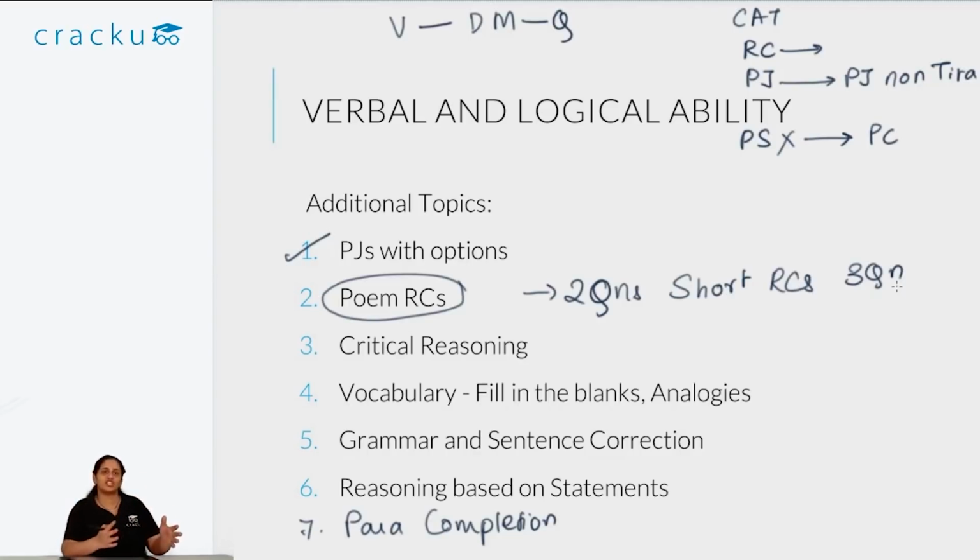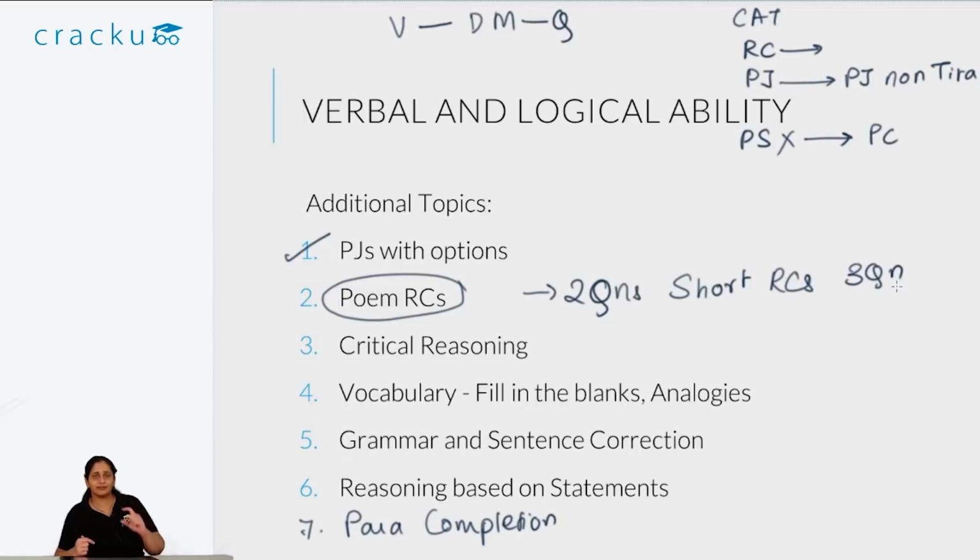The next biggest chunk is CR, that is critical reasoning. So in critical reasoning you will be given a paragraph and you will be asked, okay, which of the following can be inferred, what is the conclusion of the paragraph, what would strengthen the argument, what would weaken the argument, what is the flaw in the argument, what is the extra information required to evaluate this argument. Everything we have covered in our CR section in great detail.